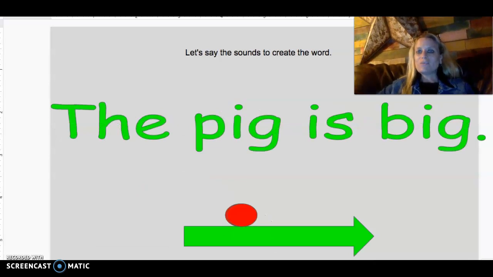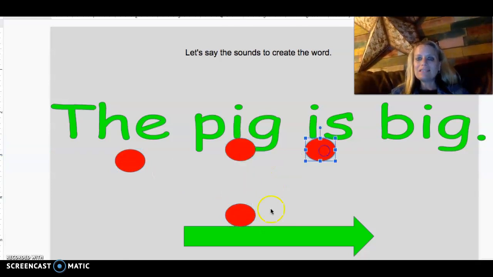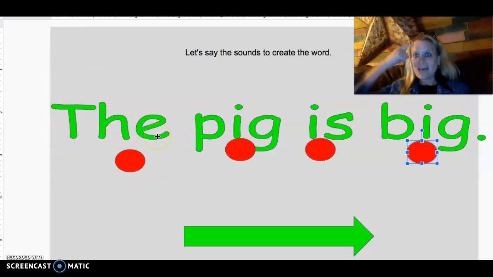All right, listen to this one. The pig is big. How many words do you hear in that sentence? The pig is big. I hear 4. What word is this right here? Is. Good job. The pig is. What is that first word? The. Let's spell it. T-H-E. The.